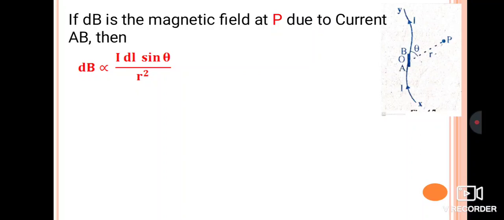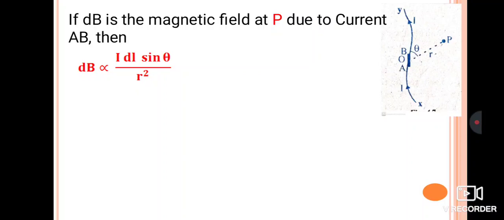Here the theta angle, as you observe in the diagram, is the angle between the point P and the current element AB. So, the magnetic field at a point P is directly proportional to the strength of the current I, the length of the current element dl, and the sine of the angle between the current element and the point P. It is inversely proportional to the square of the distance between the point and the current element, that is r square.